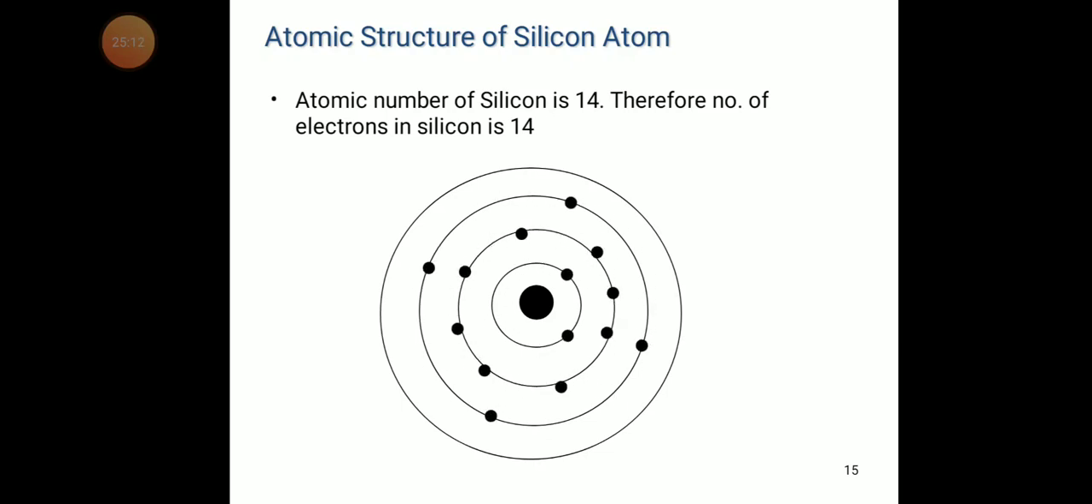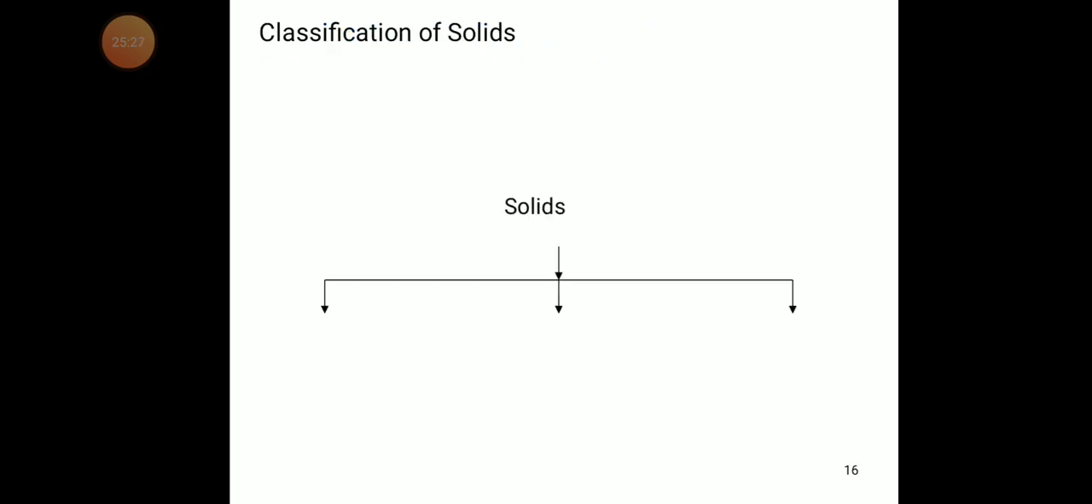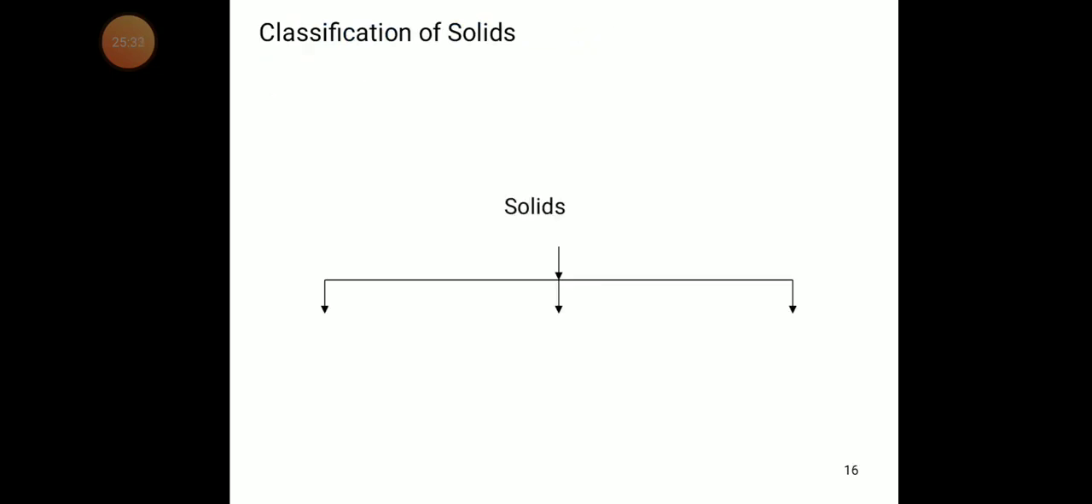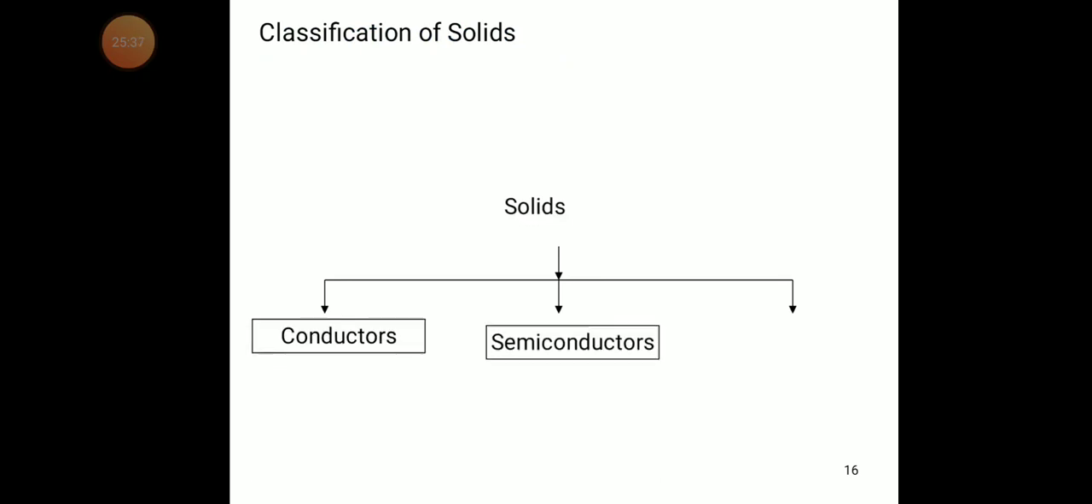Near the nucleus we have 2. After that we have 1s2, 2s2 2p6, which is 8. Next one is 3s2 3p2. We have 4 electrons in the outer orbital. So now we will discuss how we divide solids in different ways.